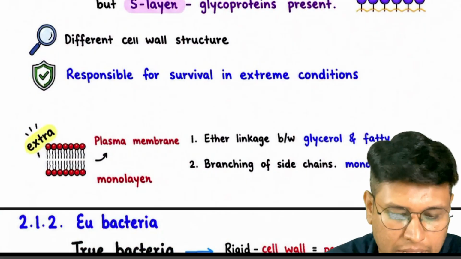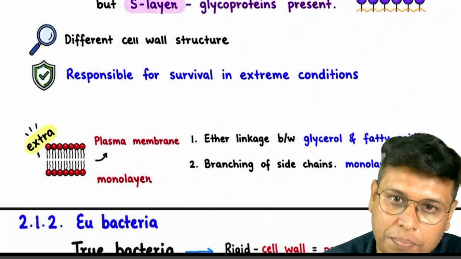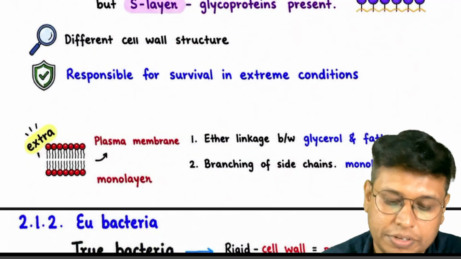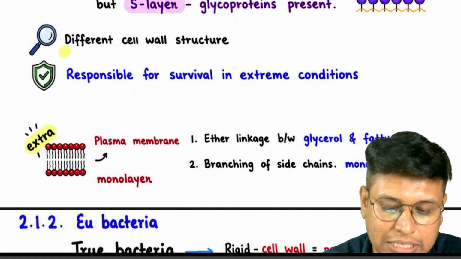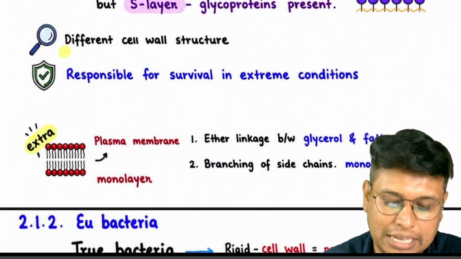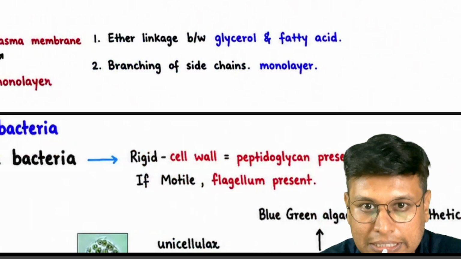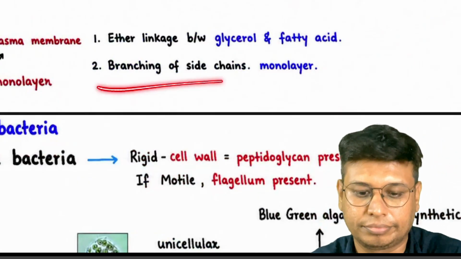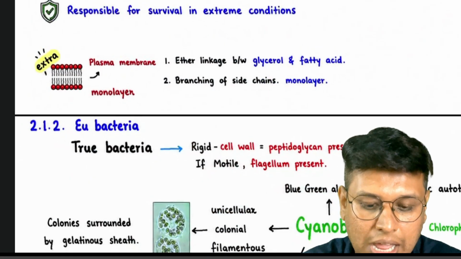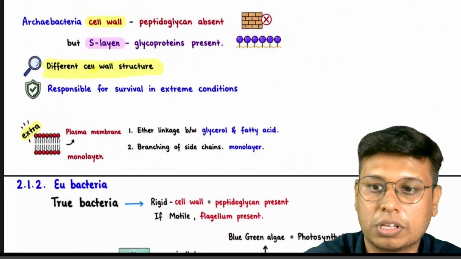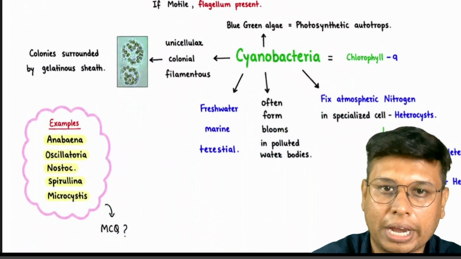But scientifically, their plasma membrane is also adapted. It is a monolayer, also adapted with ether linkage between glycerol and fatty acid, and branching of side chains. So this was our Archaebacteria. Next we will start Eubacteria.